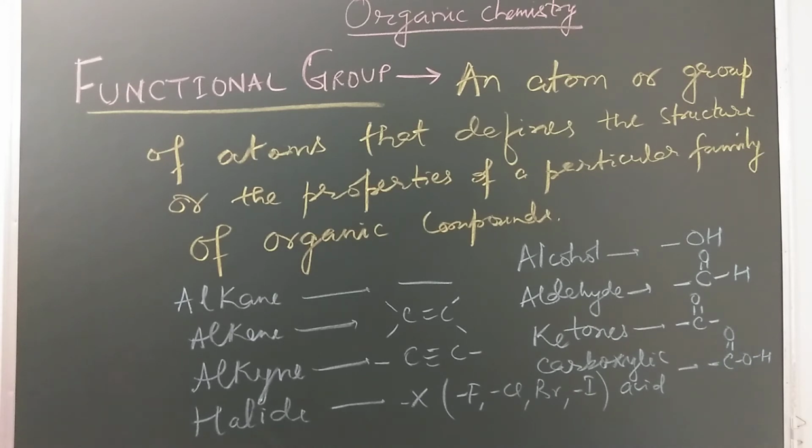So if we see the general formula of alkyl halide, it is RX. If we see the general formula of alcohol, it is ROH. If we see the general formula of aldehyde, it is RC double bond OH, or we can say RCHO. If we see the general formula of ketones, it is RC double bond OR. If we see the general formula of carboxylic acid, it is RC double bond OH.